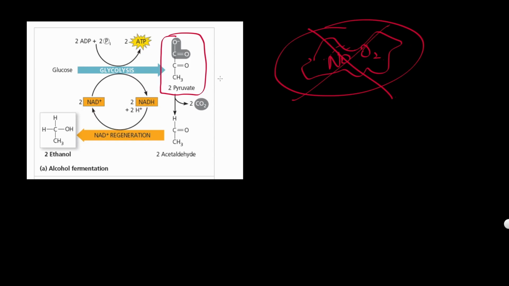So fermentation happens in the cytosol because they couldn't get into the mitochondria. What happens in alcohol fermentation is that you're going to lose carbon dioxide. Remember, pyruvate was a 3-carbon molecule. Now it lost 1 carbon. Don't worry about the 2, because at the end of glycolysis you make 2 pyruvate. Let's just focus on 1. It's going to lose 1 carbon dioxide and become acetaldehyde, and then acetaldehyde will turn into ethanol.